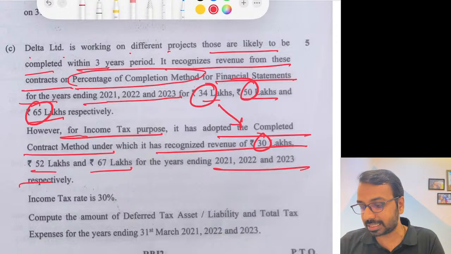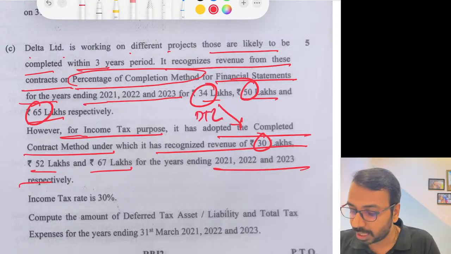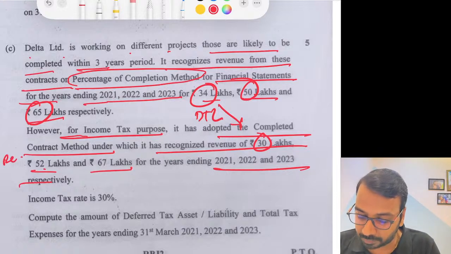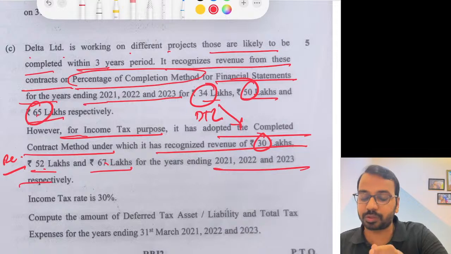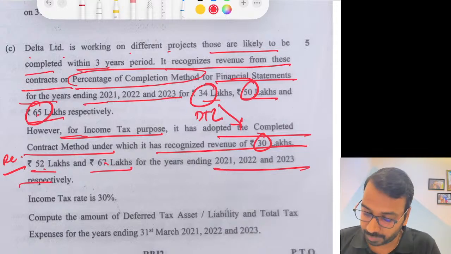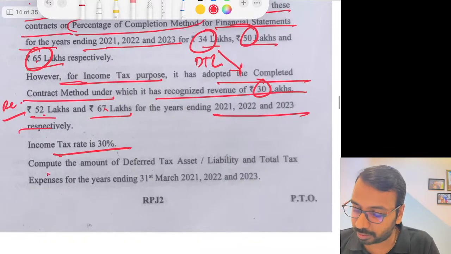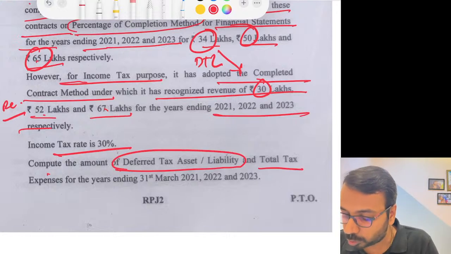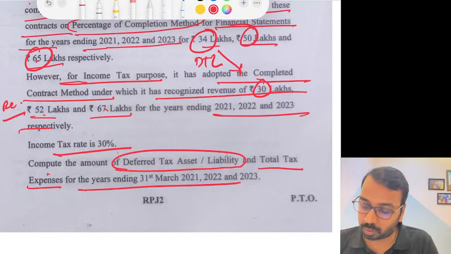If you recognize less, it will create a deferred tax liability. Then 50, 52. Now this is a reverse case, so it will be a reversal of DTL. And 65, 67, again is a reversal of DTL. Income tax rate is 30%. Calculate the amount of deferred tax asset and liability based on the difference, and the total tax expense for the current year.